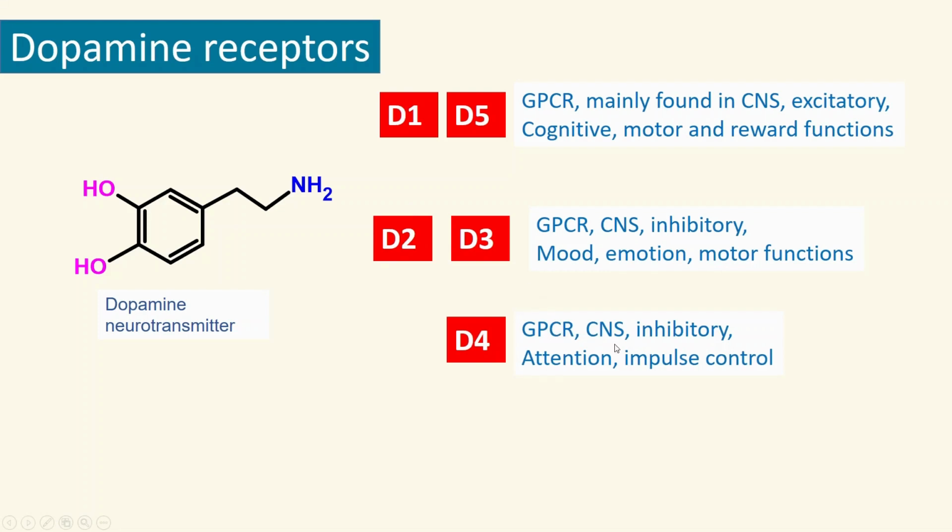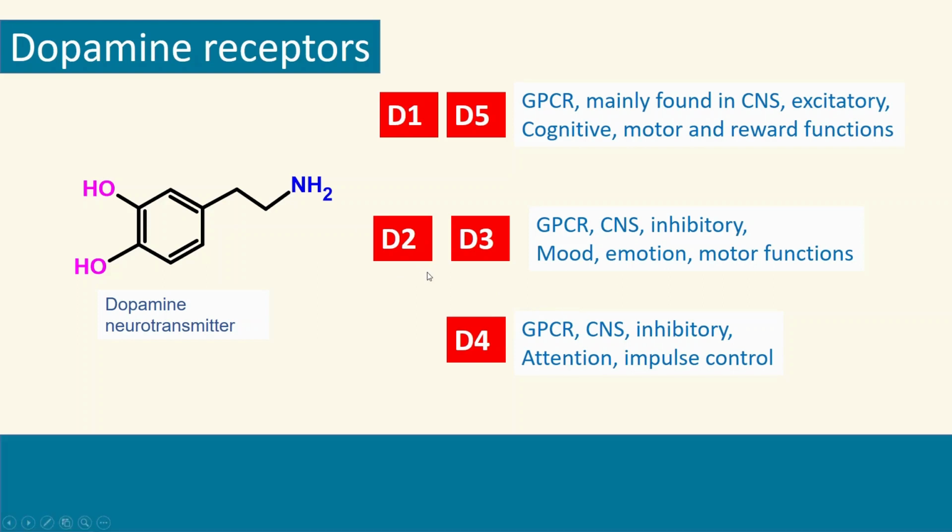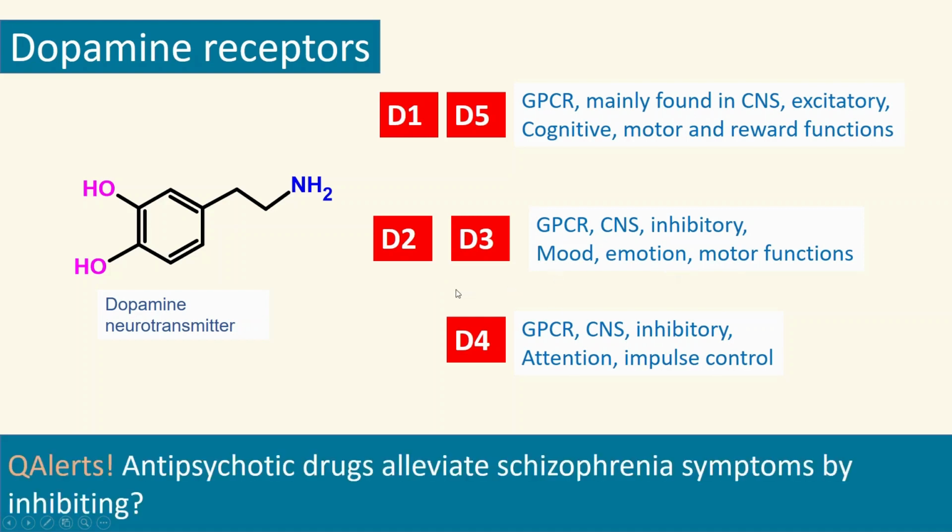D4 are also G protein coupled receptors, primarily found in the central nervous system, and play an important role in attention and impulse control. That sounds like attention deficit hyperactivity related activities, or D4 receptors. Whereas D2 is a big one, because D2 plays an important role in motor functions, emotions, and mood.